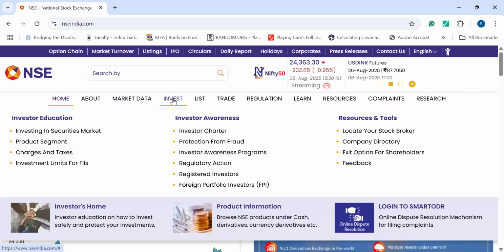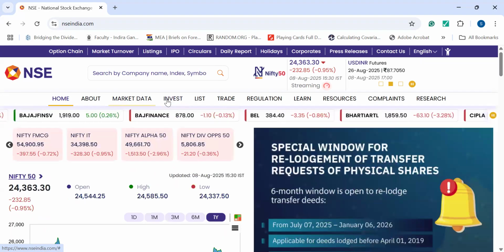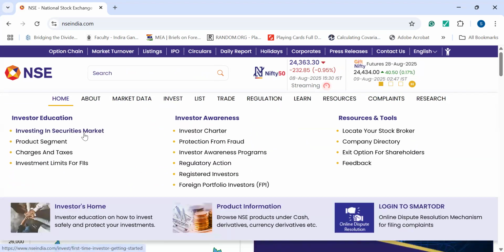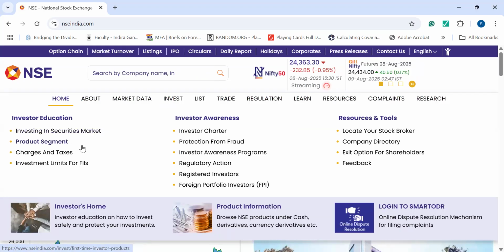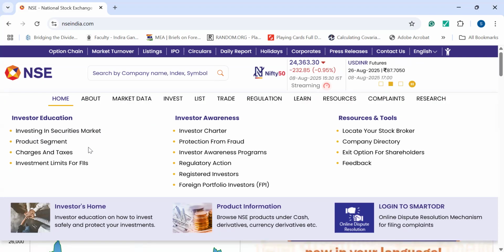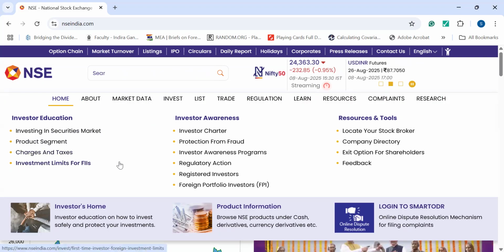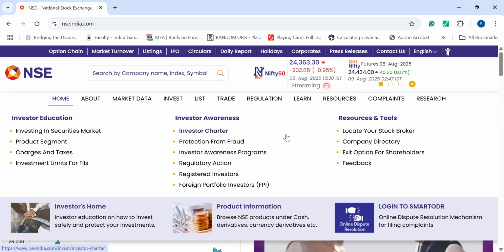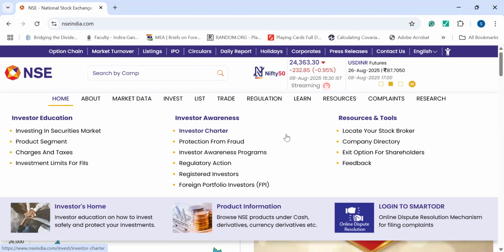And apart from market data, if I go to invest, this is for investor education: investing in the securities market, the product segment, charges and taxes, investment limits for FIIs, that is the foreign institutional investors. All this information is provided here. This is for investor awareness, protection regarding fraud and all the other information that should be known by an investor.